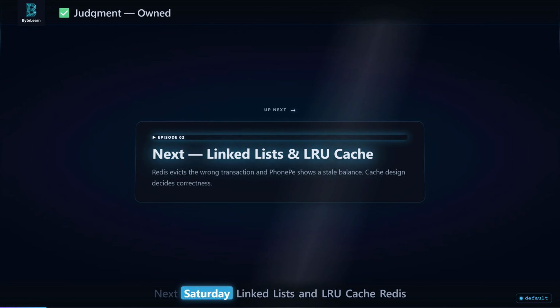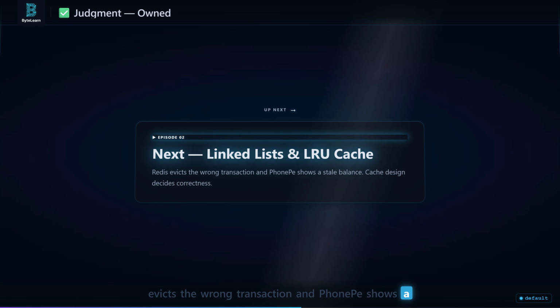Next Saturday, linked lists and LRU cache. Redis evicts the wrong transaction and PhonePe shows a stale balance to millions. Cache eviction policies decide correctness.